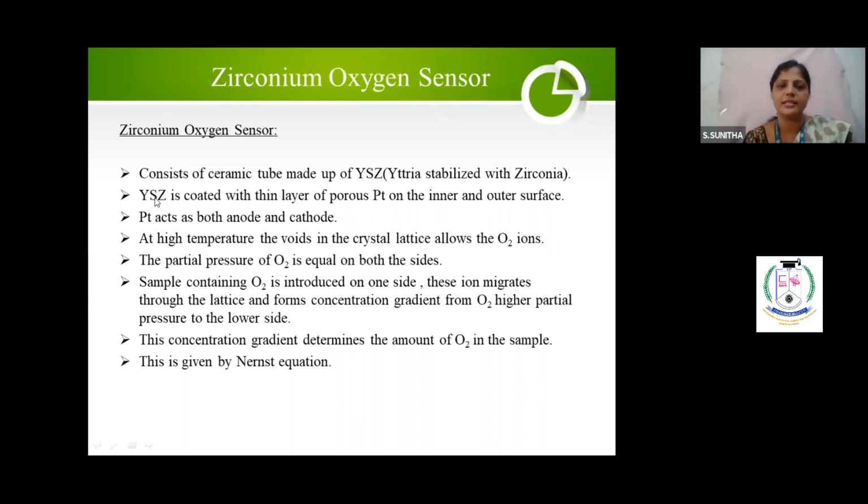This material YSZ, yttria stabilized zirconia, is coated with thin layers of porous platinum, inner and outer. That is, platinum will act as both anode as well as the cathode. Clear? That is what I have given here. At high temperature, there will be some voids. Voids means gaps. Gaps will be there in the crystal lattice. There only oxygen will go and sit inside the crystal lattice of the yttria stabilized zirconia.